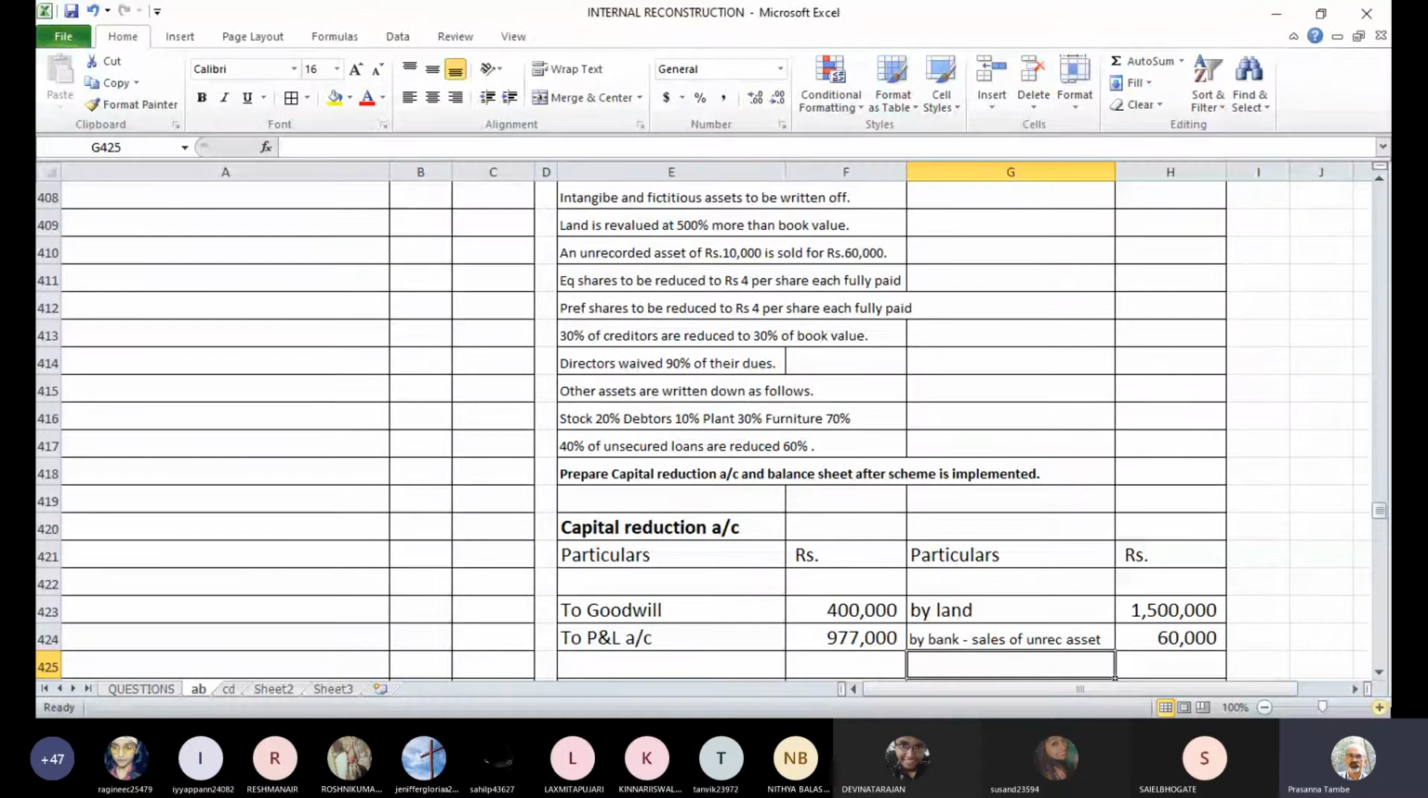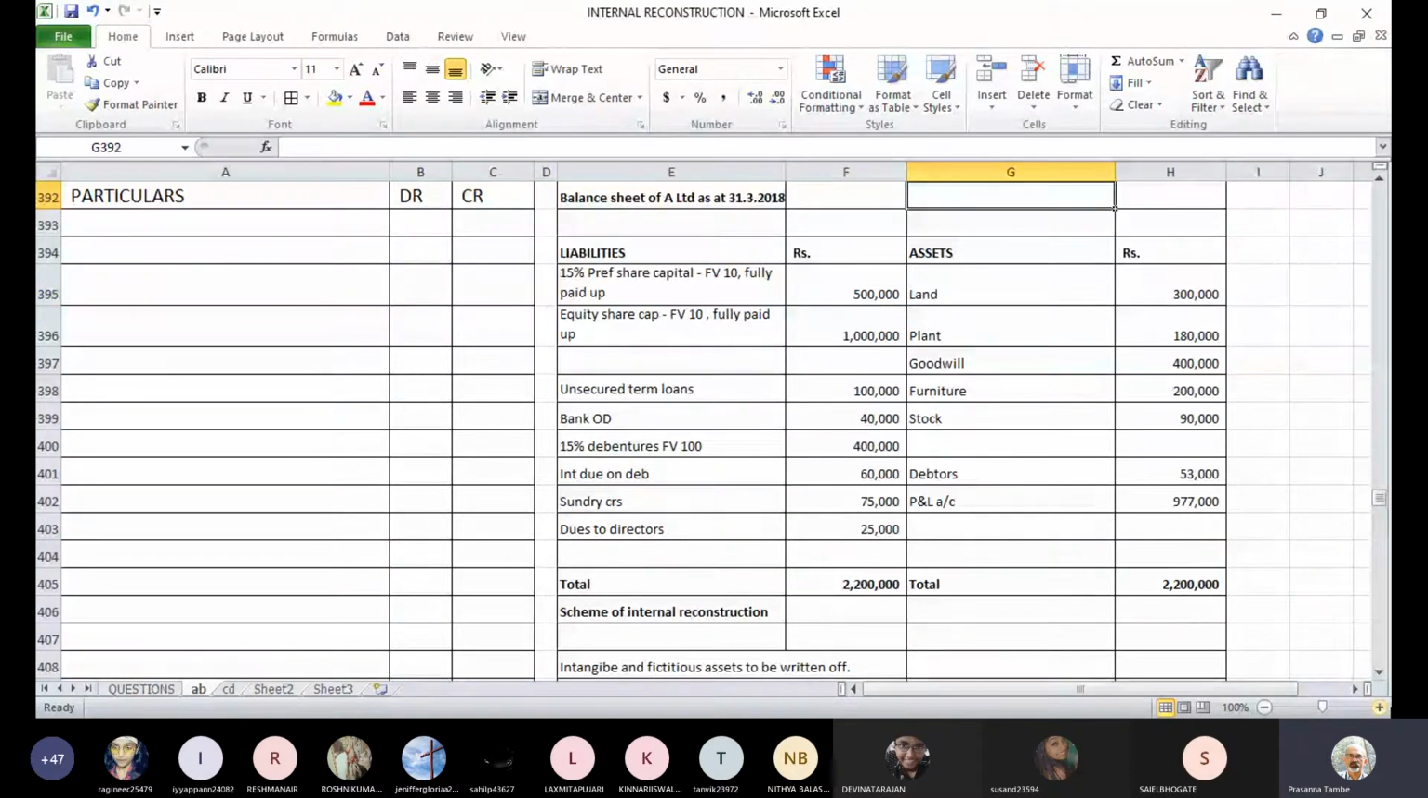Okay, let's go to the next transaction. Equity shares to be reduced to rupees 4 each fully paid up, and even preference shares are to be reduced to rupees 4 per share fully paid up. So there is a reduction in both equity as well as preference shares. If you see the capital structure, there is a paid up equity capital of 10 lakhs. These are 10 rupee shares and fully paid up. So we have 1 lakh equity shares of 10 each, which are fully paid up. Now these shares will be reduced to 4 rupees per share as fully paid up.